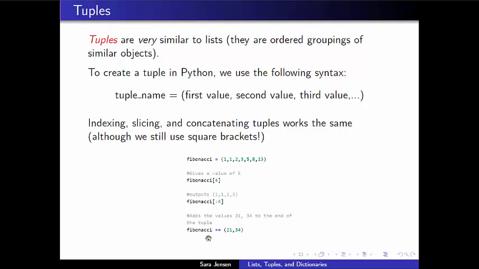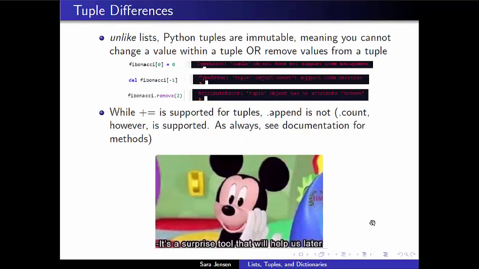And just as before, I could concatenate and add values to the end of my tuple by taking the current value of Fibonacci and adding to the end of it a 21 and a 34. So very, very similar to what's going on with lists. So similar, in fact, that you might say, what on earth is even different about them?